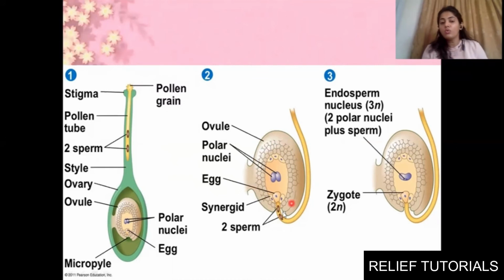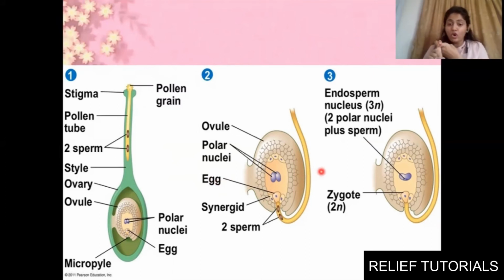This is our ovary. This is our ovule. It has two polar nuclei. Remember this, two polar nuclei. It will also have two synergid cells. You can see the synergids on both sides. So two synergids will be present and one egg cell. This is the egg cell. For fertilization, you know that the sperm needs to meet the egg, and only then can they form a zygote.